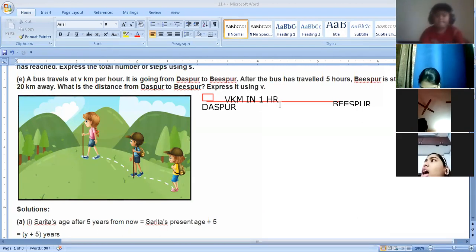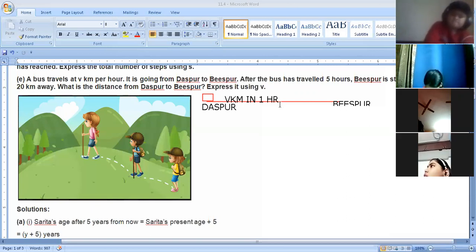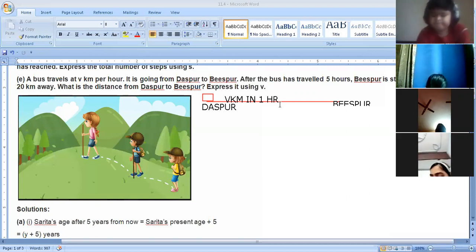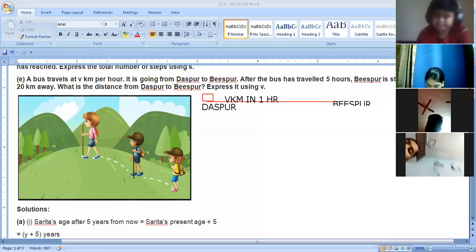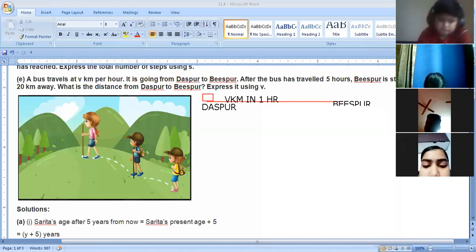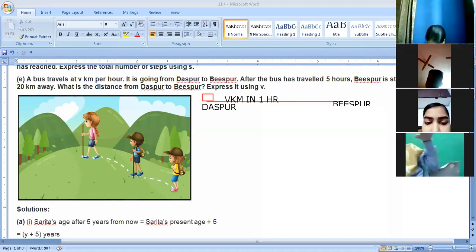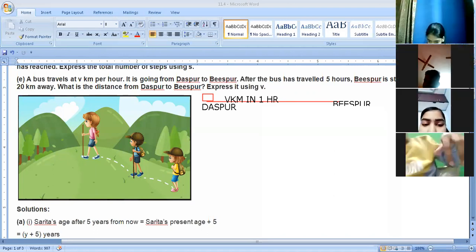After the bus has traveled 5 hours, the bus has already traveled 5 hours, and Bispur is still 20 kilometers away.